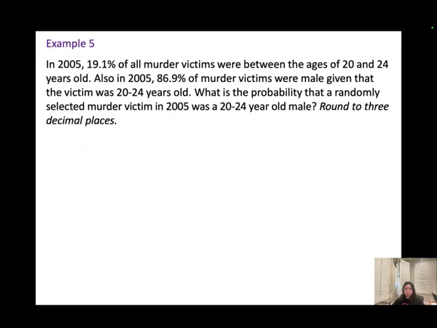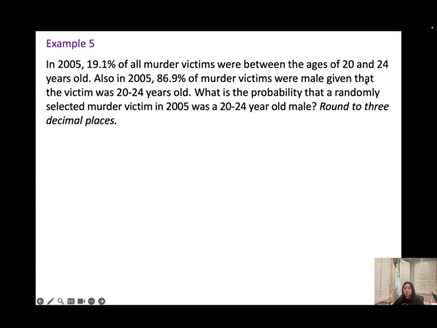Okay, example 5. In 2005, 19.1% of all murder victims were between the age of 20 and 24 years old. Also, in 2005, 86.9% of murder victims were male, given that the victim was 20 to 24 years old. So the second probability here is a conditional probability, because this is a "given that."